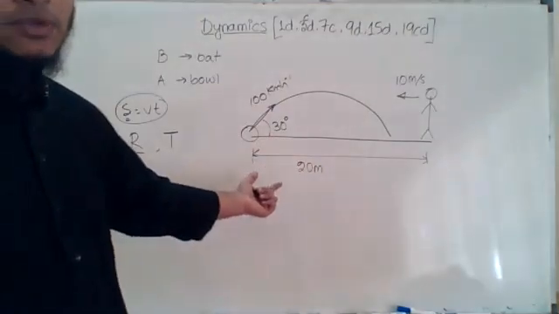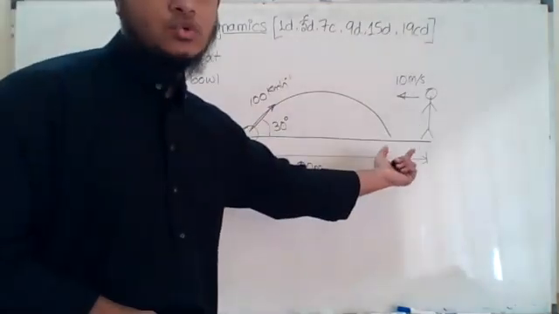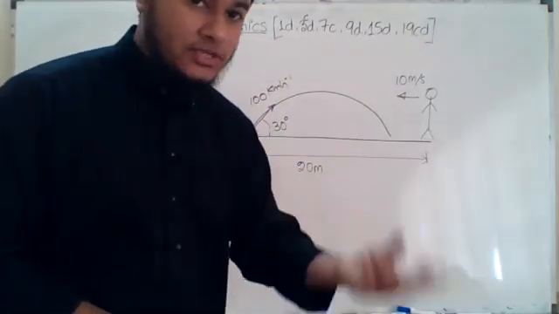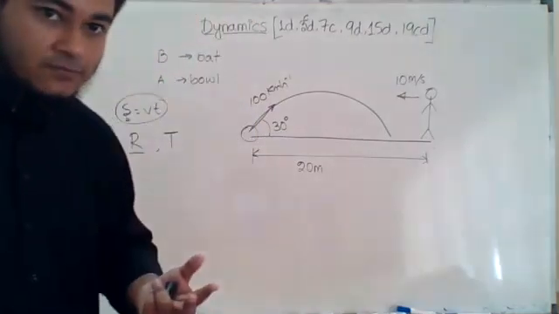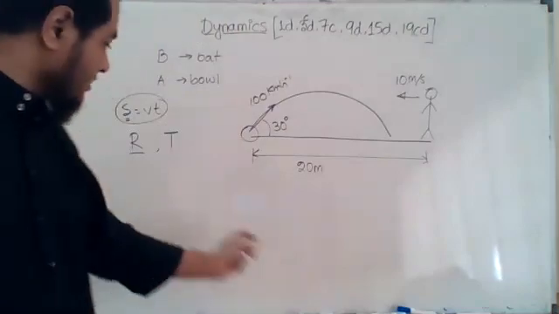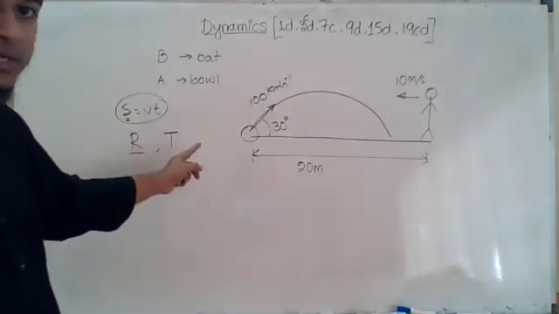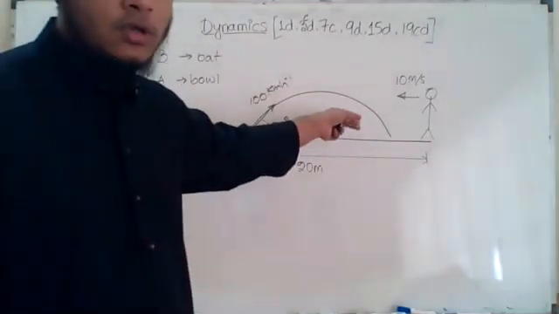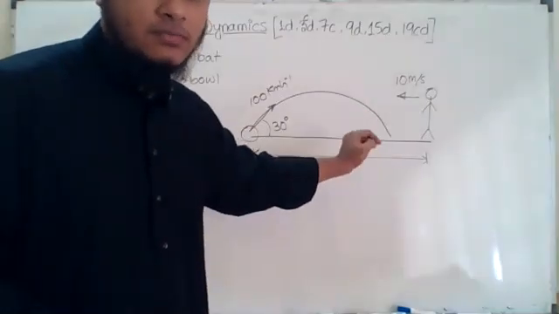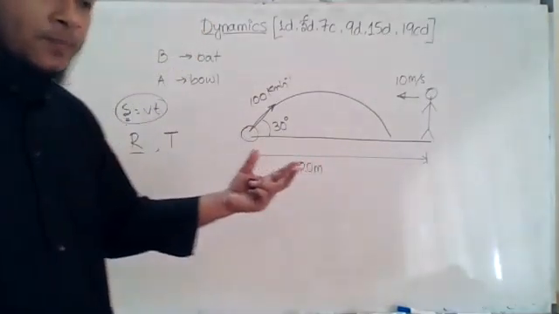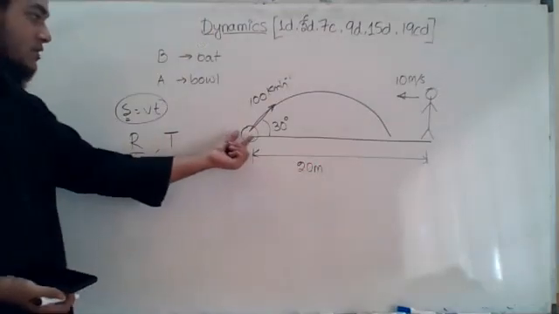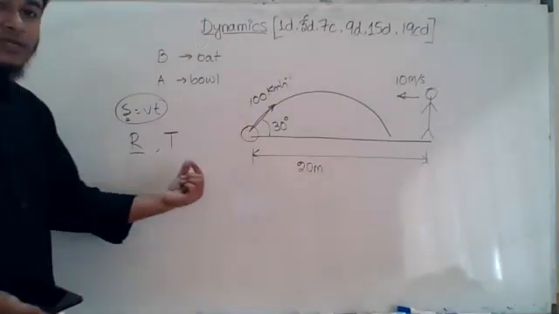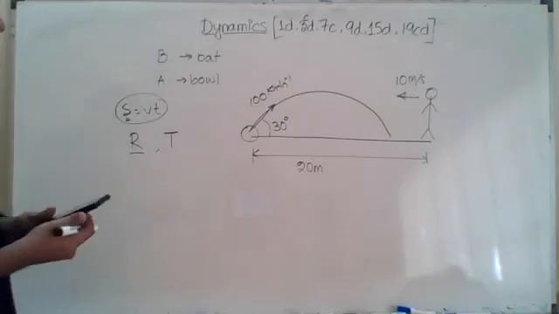Then the fielder has to cover the rest 5 meter to catch the ball, but covering the rest 5 meter is not enough. He has to cover the distance within the time of flight, that means before the ball comes back to the horizon he has to catch the ball. So at first we will calculate the horizontal range R and the time of flight T for the ball.